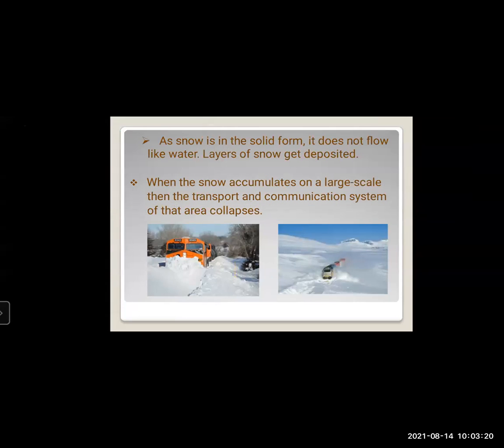When the snow accumulates on a large scale, the transport and communication system of that area collapses. So see, when there is a snowfall on a very large scale like this, which you can see in the image, the transport and communication system of that area is collapsed.